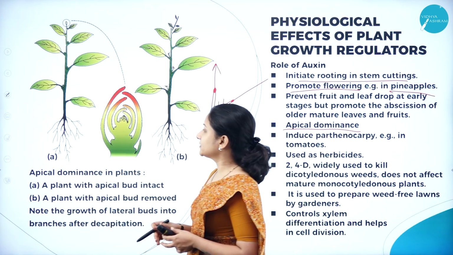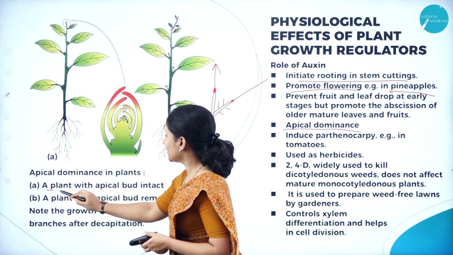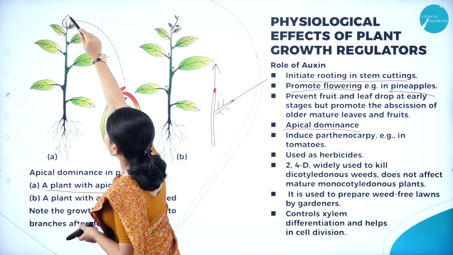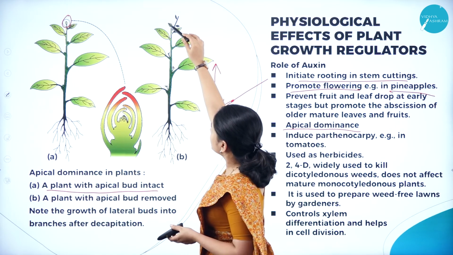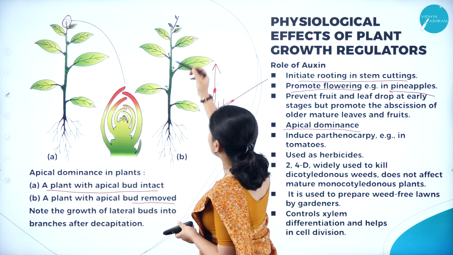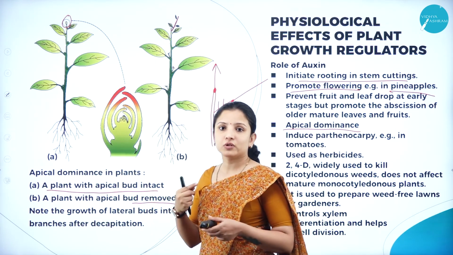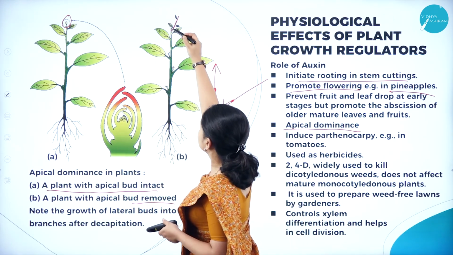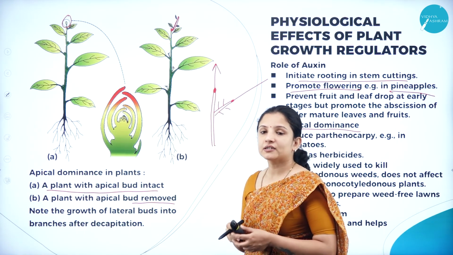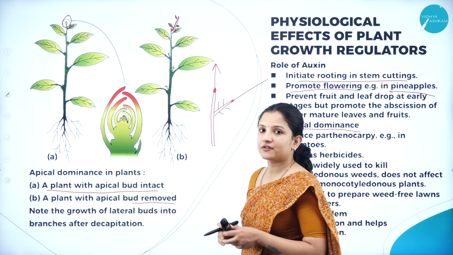So apical dominance in plants: if you see picture A here, you can see a plant with the apical bud intact. But if the apical bud is cut, in a plant with the apical bud removed, what happens? From the sides, the branching will start to occur, because the auxin concentration will come here, and from here the budding will start to occur. So that is called apical dominance, the growth of lateral buds into branches after decapitation.